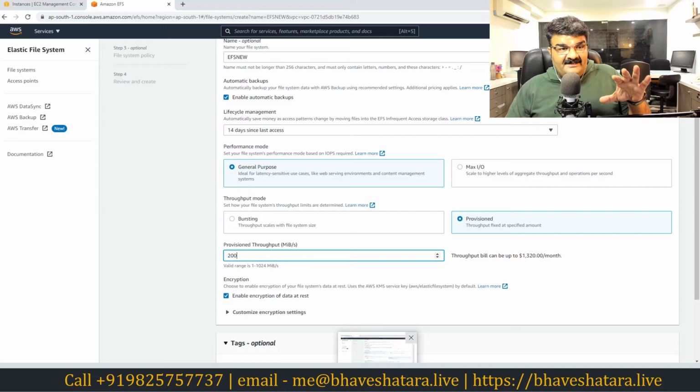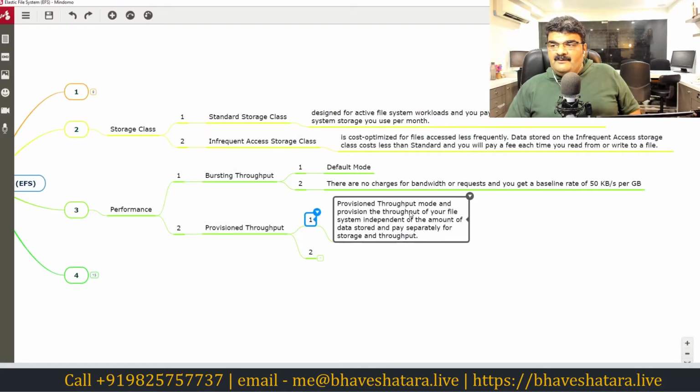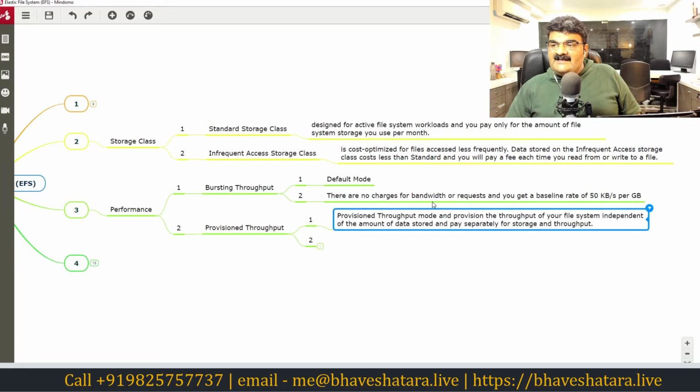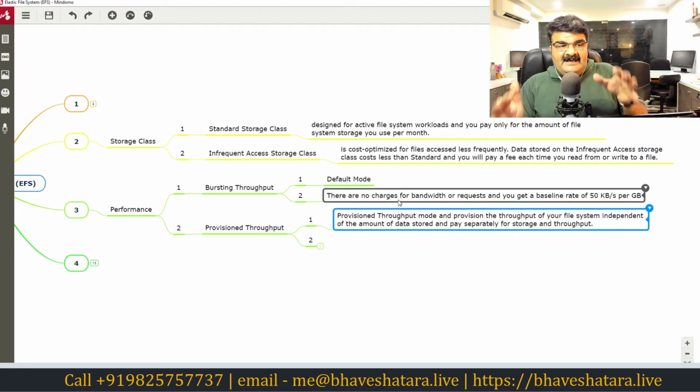But keep this in mind, you have to pay when you are using the provisioned mode. You pay for the provisioned throughput for your file system independent of the amount of data stored, and pay separately for the storage and throughput. So you are paying two amounts. One is for storing the data, and if you want high speed accessibility of the storage, you are paying an independent amount for accessibility.